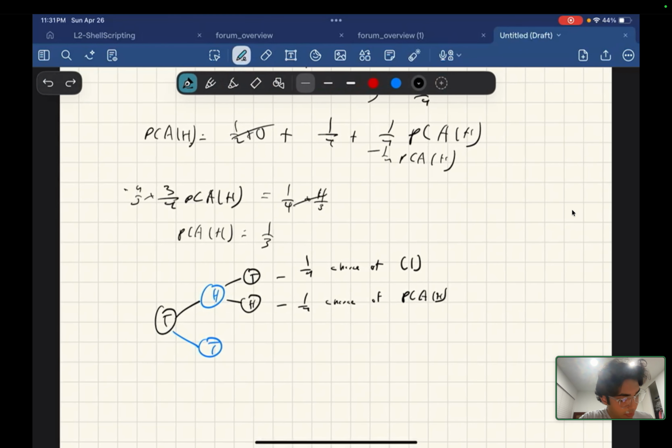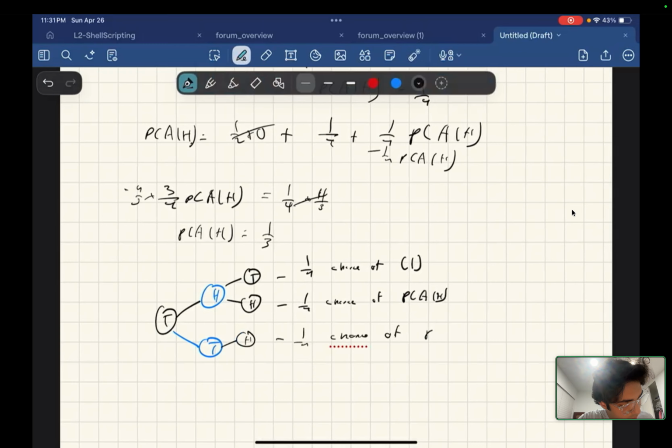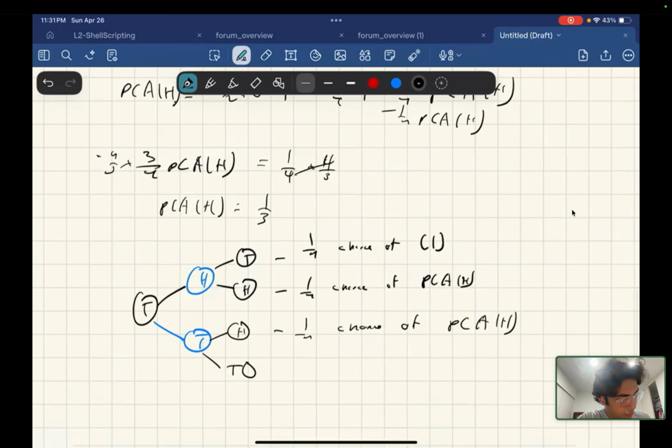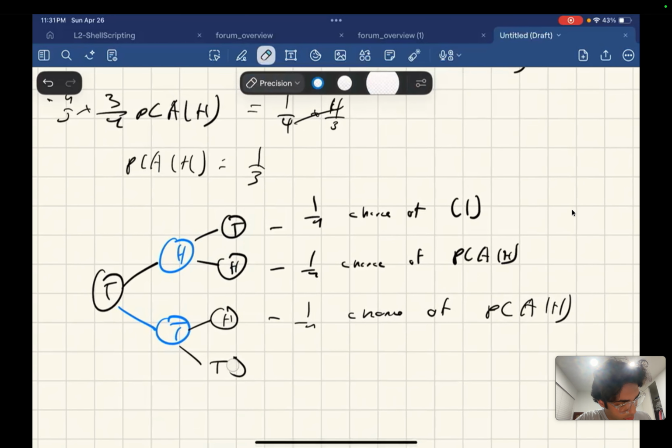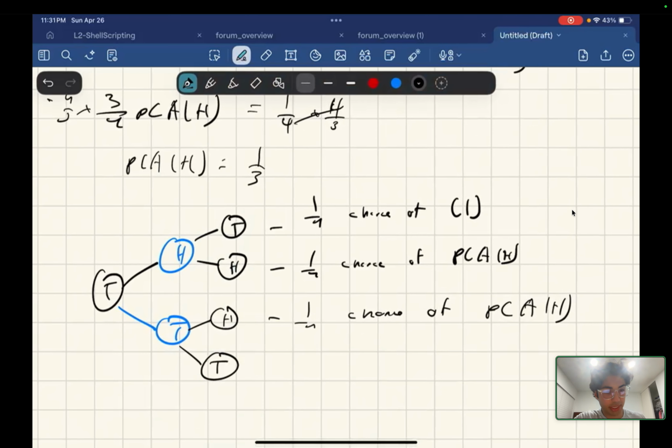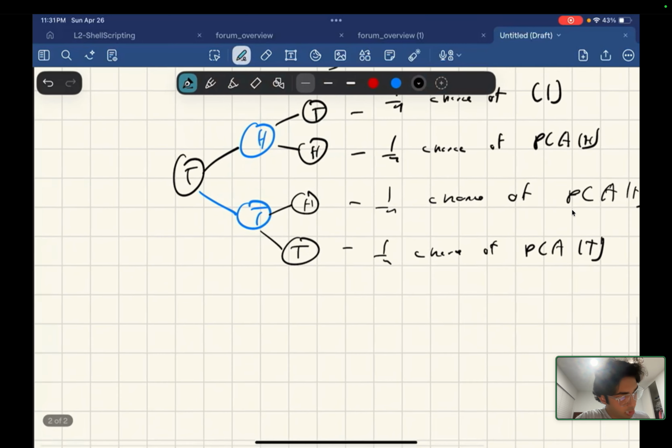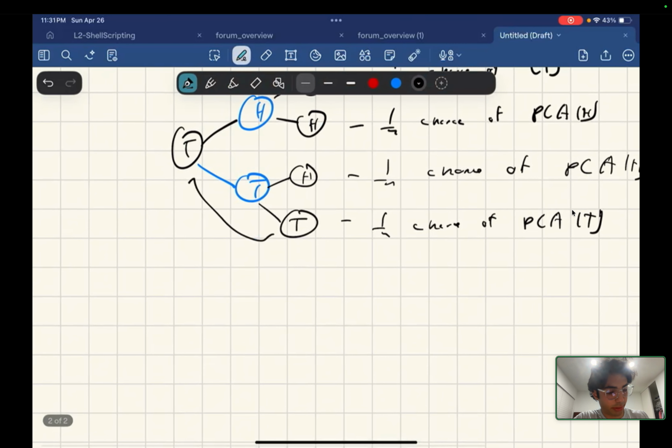Again, from here we can flip heads, 1/4 chance of probability of A given H. And then if you flip a tails, it's a 1/4 chance of probability of A given tails, because we're back to where we started.